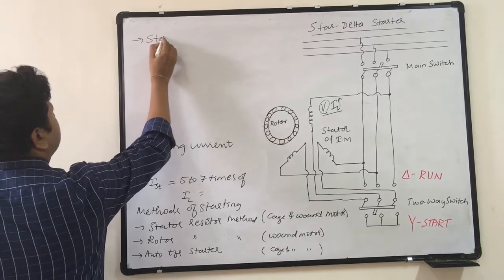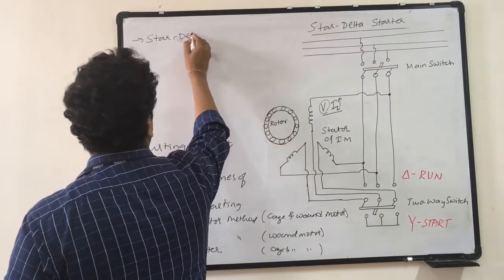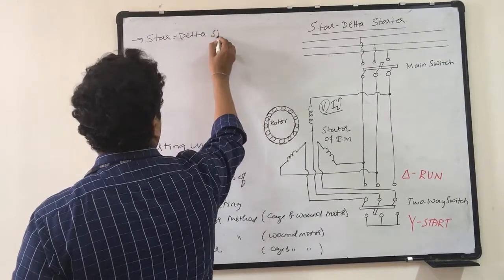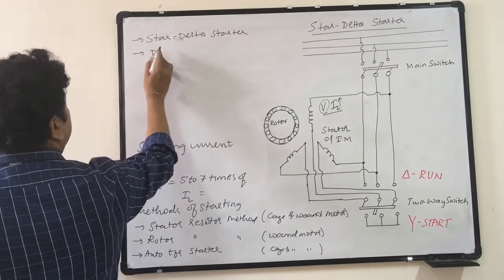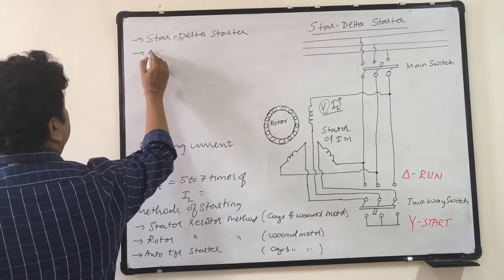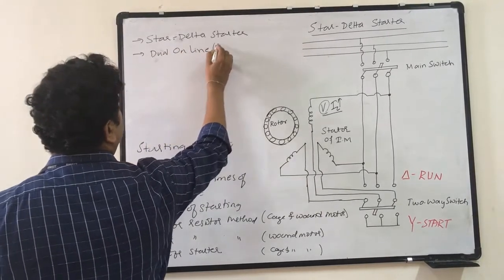Star delta starter and DOL starter, direct online, that is DOL starter.